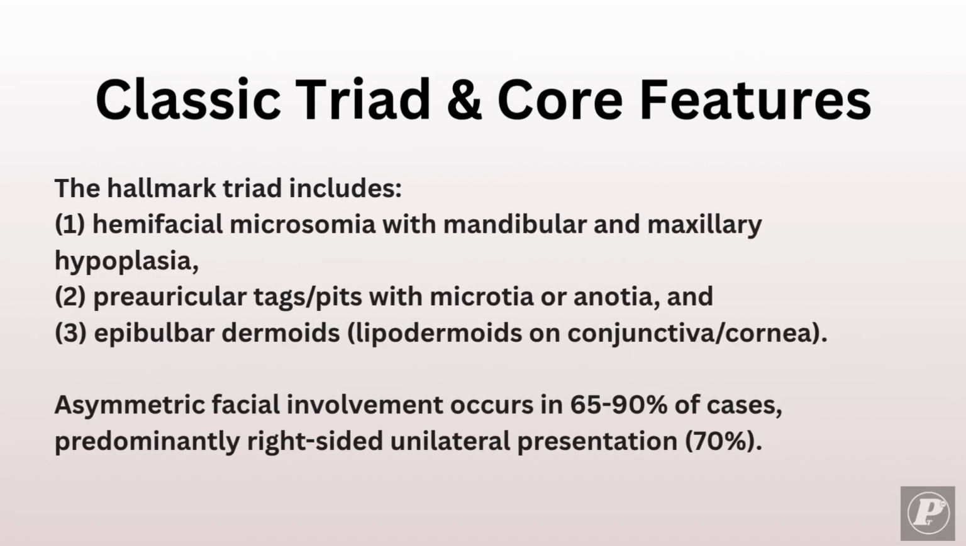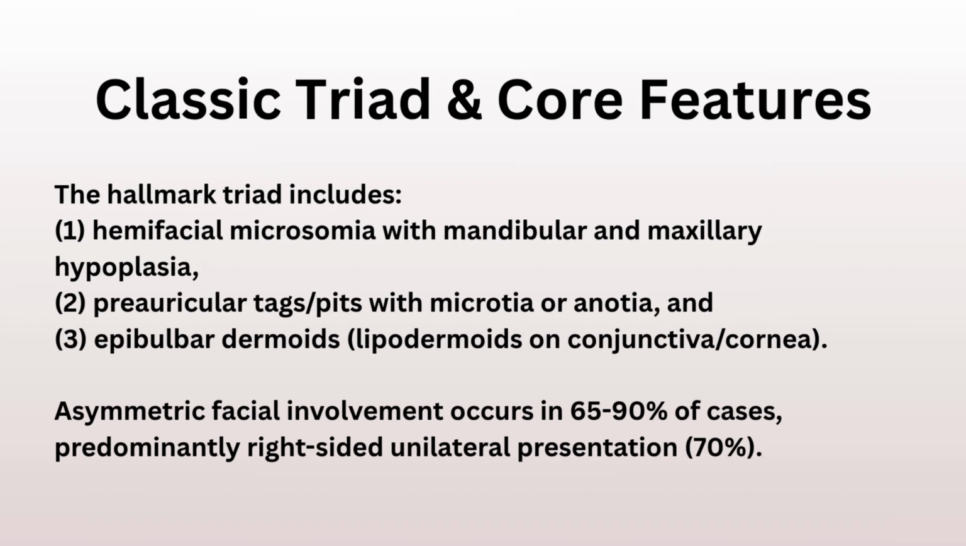Clinical triad. The classic triad consists of 3 features. First, hemifacial microsomia with mandibular and maxillary hypoplasia. Second, ear anomalies, including pre-auricular tags, pits, microtia, or anotia. Third, epibulbar dermoids or lipodermoids on the conjunctiva or cornea. Key point: 65 to 90% show asymmetric facial involvement, predominantly right-sided. 70% are unilateral, 30% bilateral.